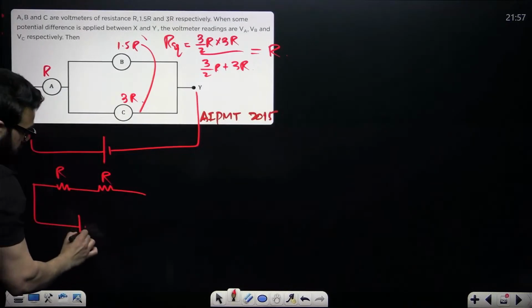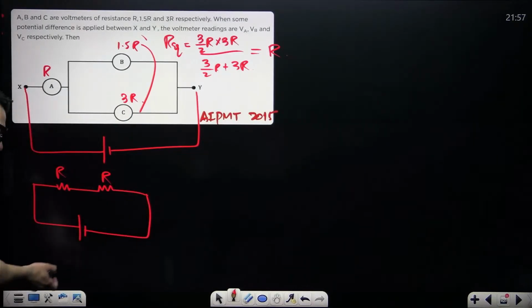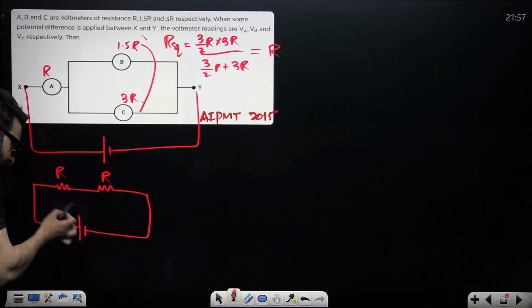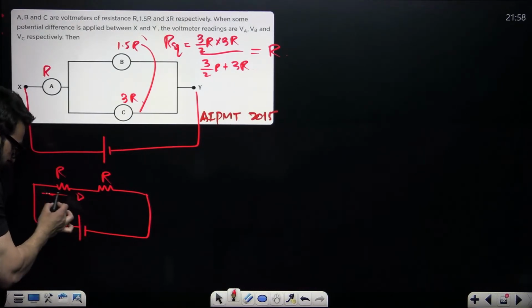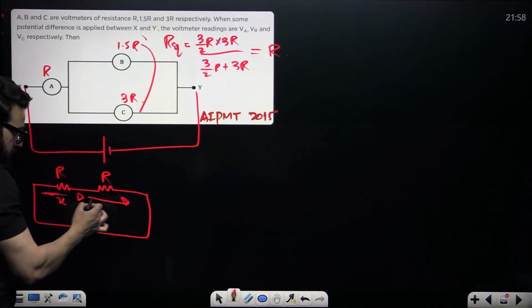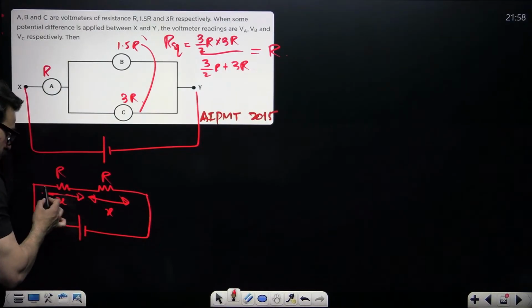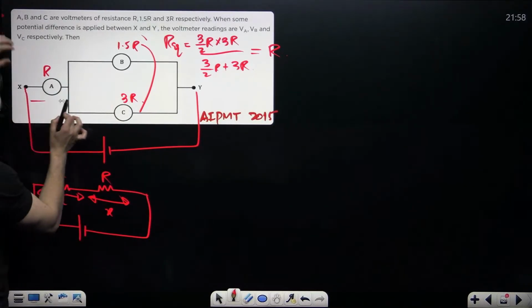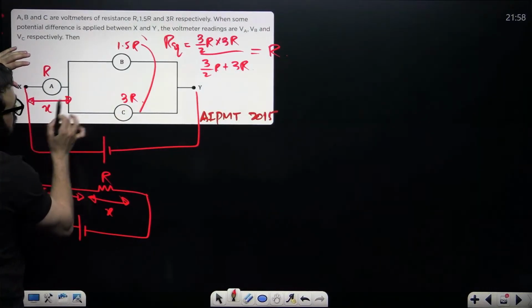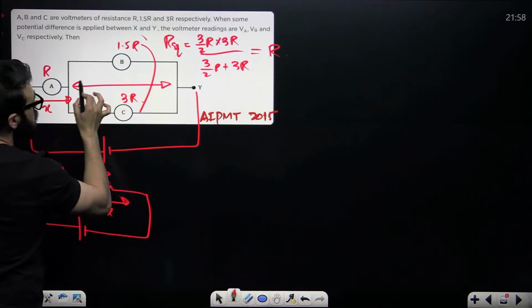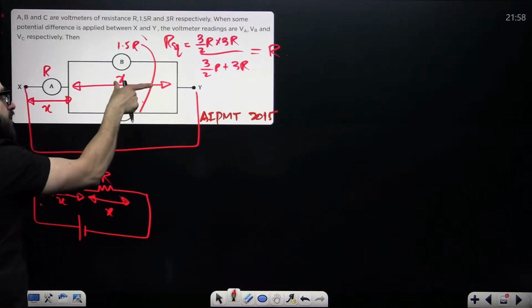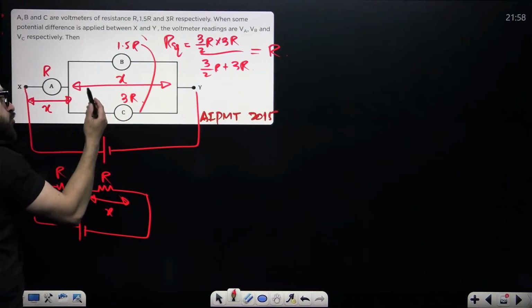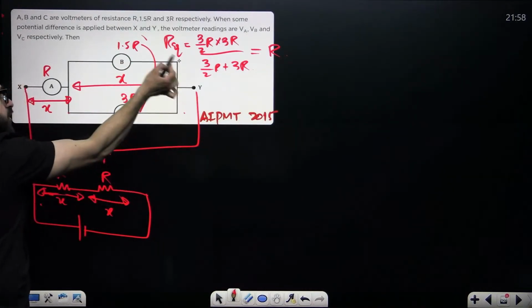Now this is the potential difference applied. Whatever the potential difference this battery gives to this, let's suppose X. What about this one? Here also it will be X, because when the resistors are same, it will be X. So if the potential difference across this is X, the potential difference across this will also be X. Now, this and this are in parallel, so across this also it will be X, across this also it will be X.